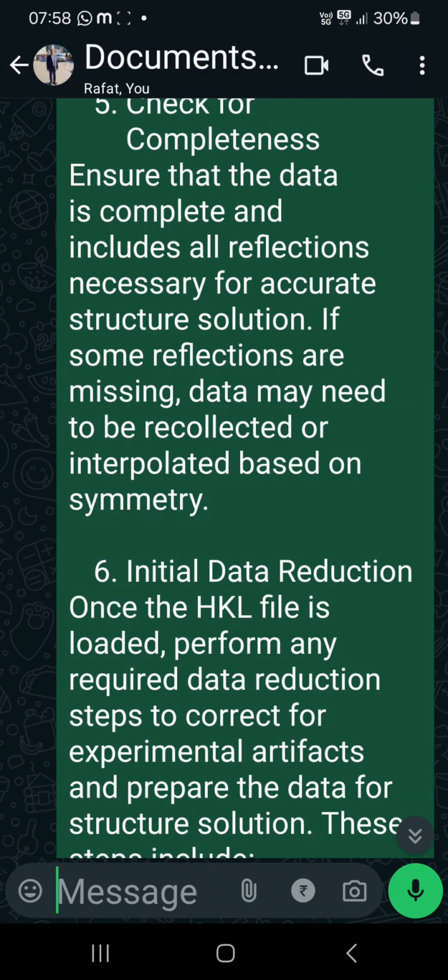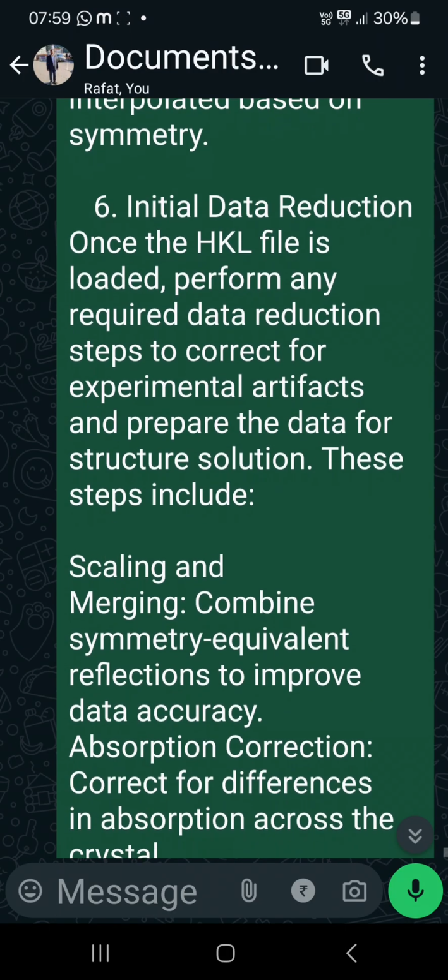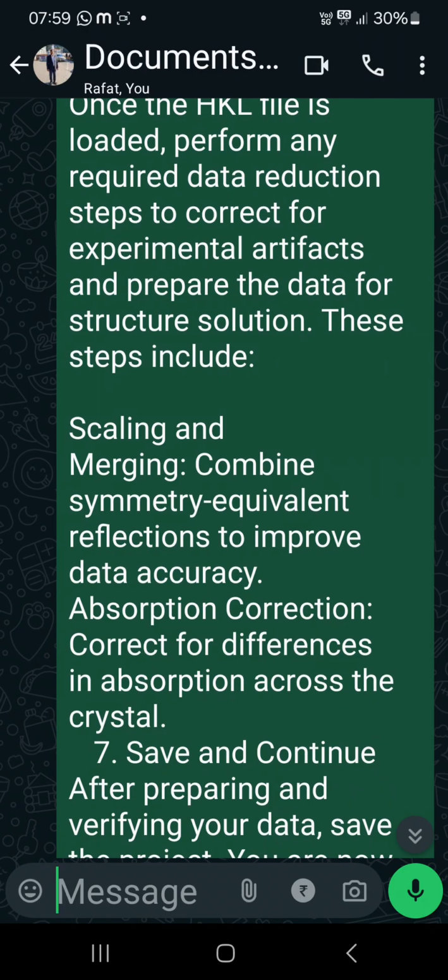Initial data reduction once the HKL file is loaded. Perform any required data reduction steps to correct for experimental artifacts and prepare the data for structure solution. These steps include scaling and merging. Combine symmetry equivalent reflections to improve data accuracy. Absorption correction: correct for differences in absorption across the crystal.